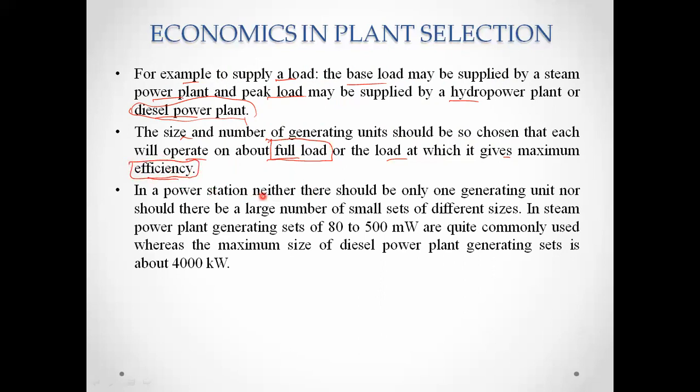And in a power station, there should not be only one generating unit, nor should there be a large number of small sets of different sizes. In steam power plants, generating sets of 80 to 500 megawatts are commonly used, whereas the maximum size of a diesel power plant is around 44,000 kilowatts.